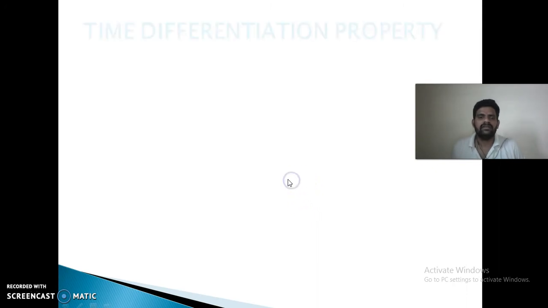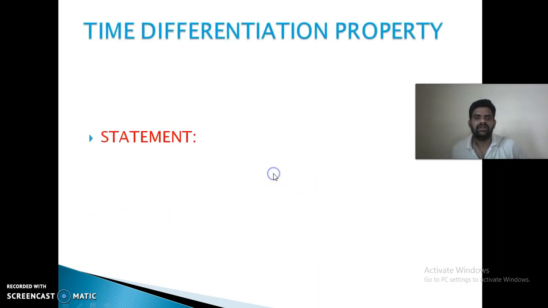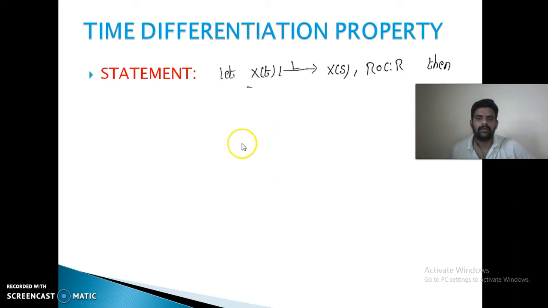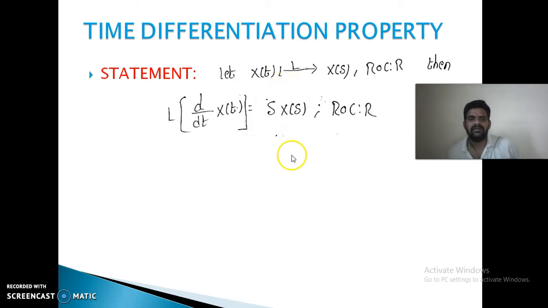Next property is the time differentiation property. The time differentiation property states that if x of t is Laplace transform paired with x of s, then d by dt of x of t is Laplace transform paired with s into x of s.